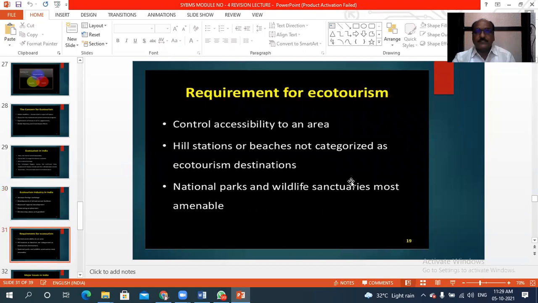Then, what is the main requirement for ecotourism? The main requirement is control on accessibility of any area. It is required. Then, hill stations and beaches are not categorized as ecotourism destinations, so those should be protected. Then national parks and wildlife sanctuaries are most amenable. So this is the requirement for ecotourism.